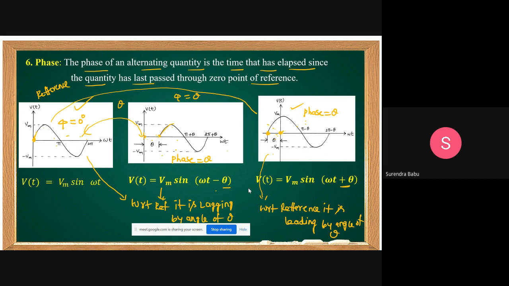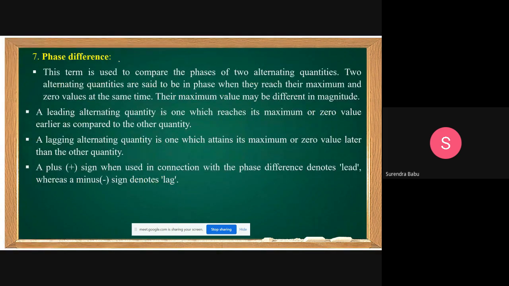Understand? Yeah, this is about what exactly phase difference is. Phase or phase difference. This term is used to compare the phases of two alternating quantities. Two alternating quantities are said to be in phase when they reach their maximum and 0 values at the same time. Their maximum values may be different in magnitude.